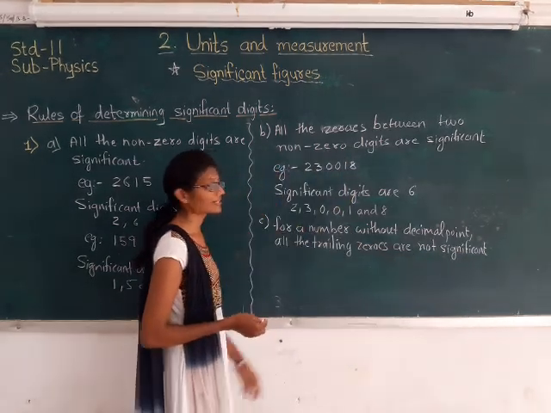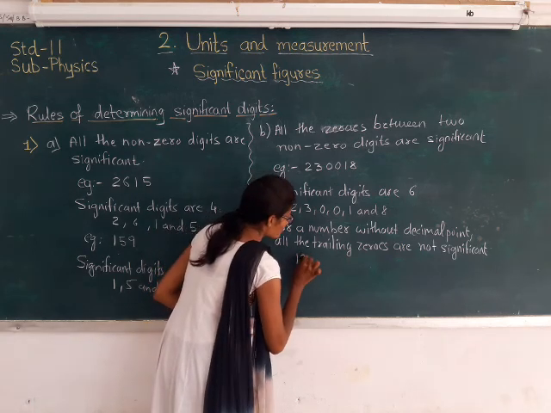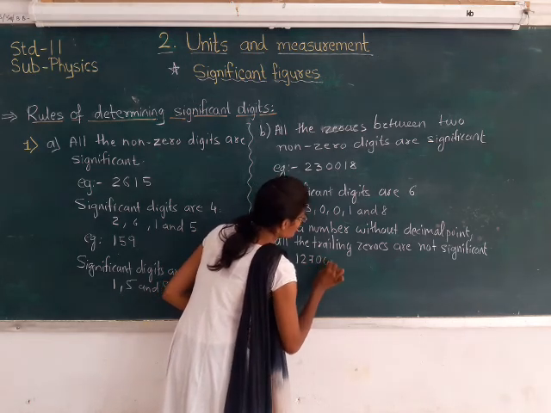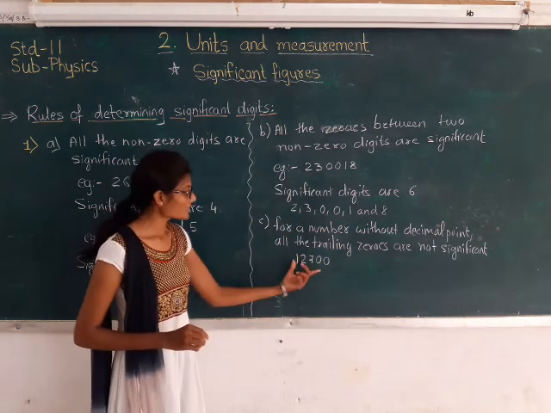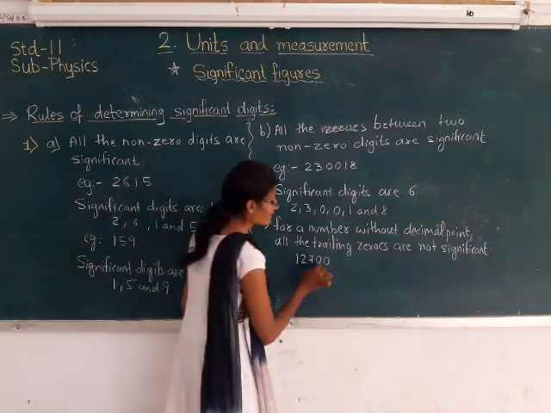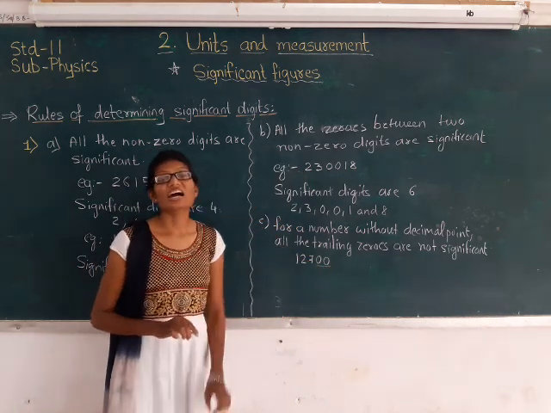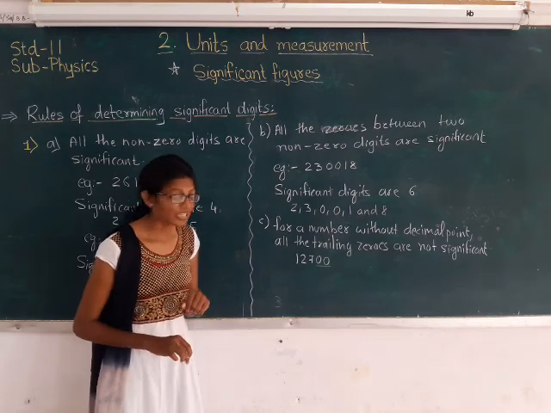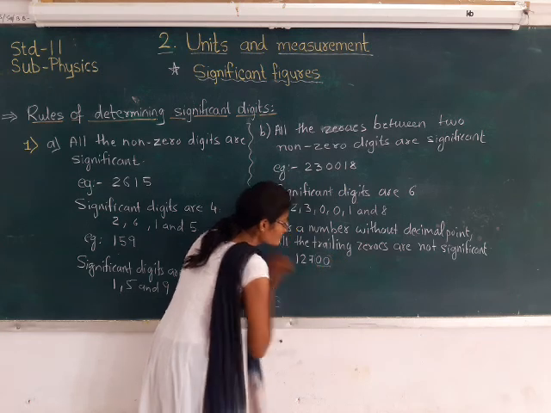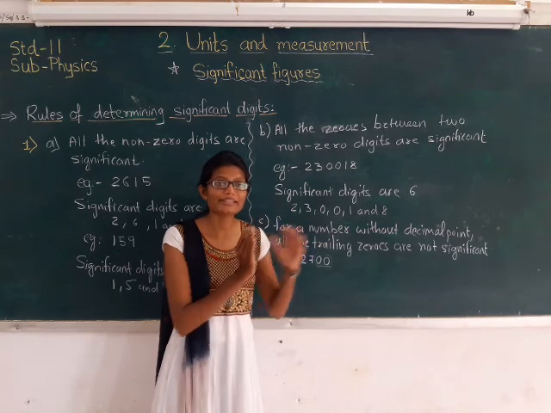So let us consider a number without any decimal point, that is 1, 2, 7, 0, 0. This number does not have a decimal point, and we have trailing zeros. Trailing zeros means the zeros at the end, at the terminal.